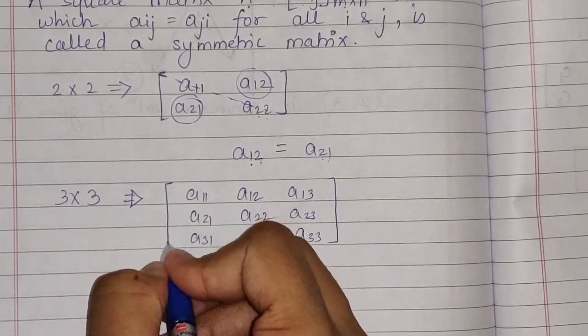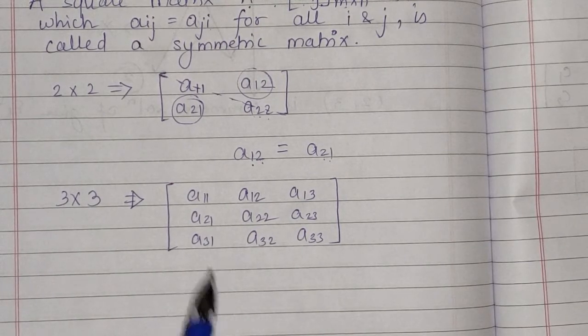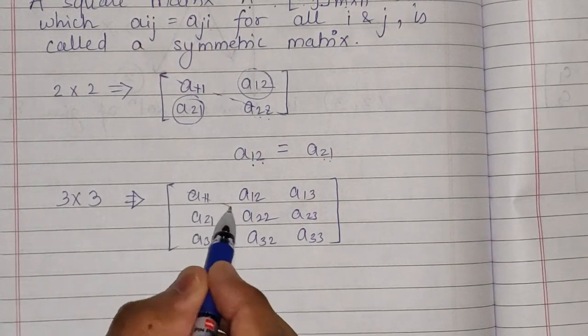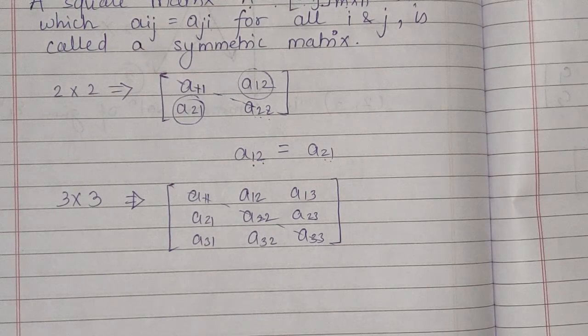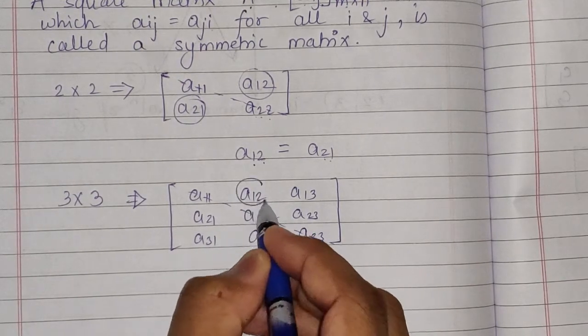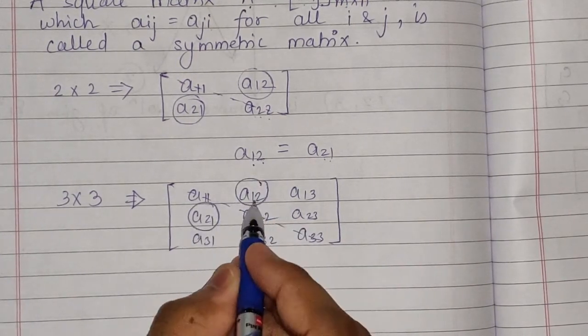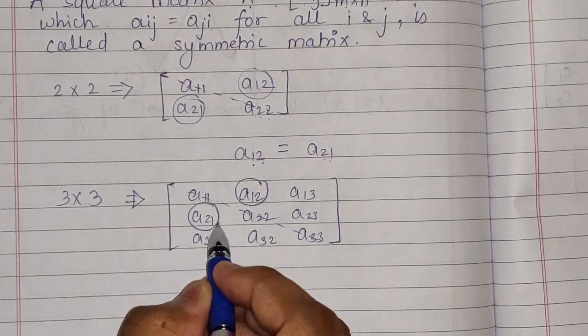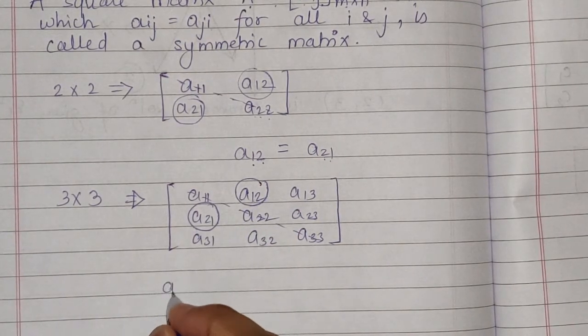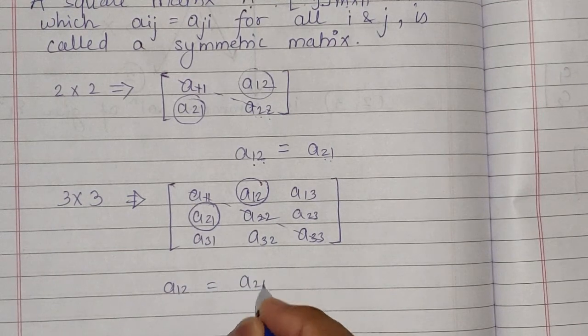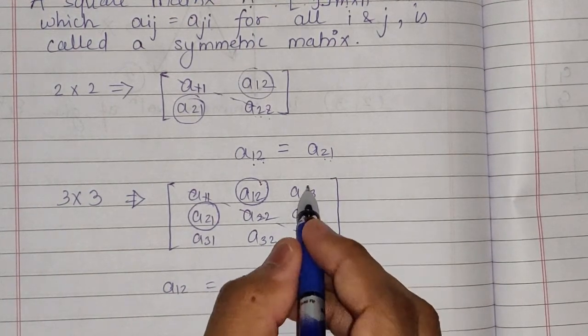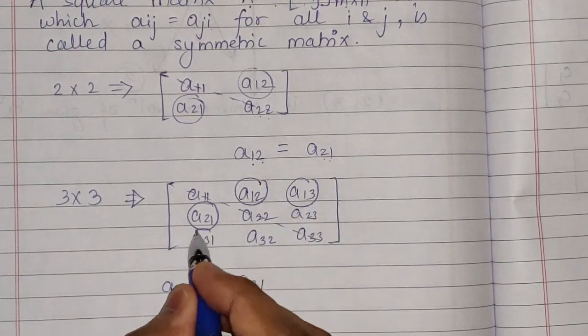This is a square matrix in which this is the diagonal, so I just drew a line on it. Do not consider the diagonal elements. You can see that A12 and A21, the reverse of 12 is 21, so A12 should be equal to A21. The next is A13 and A31.